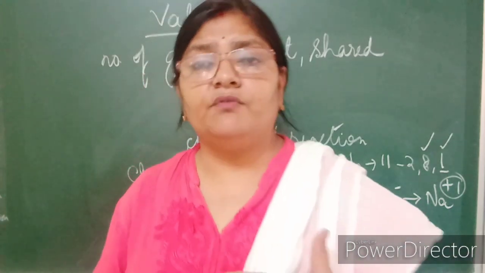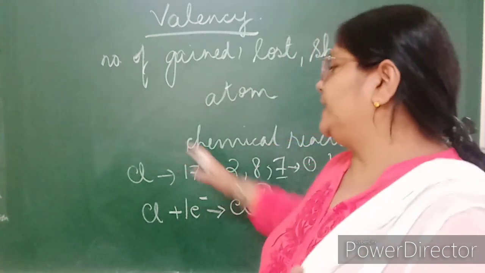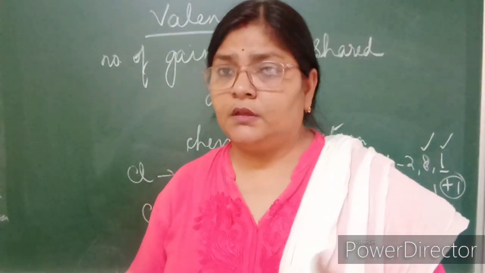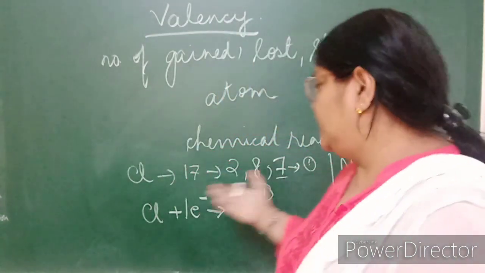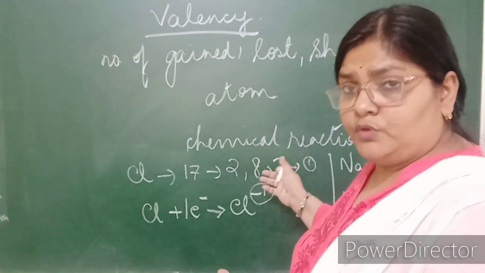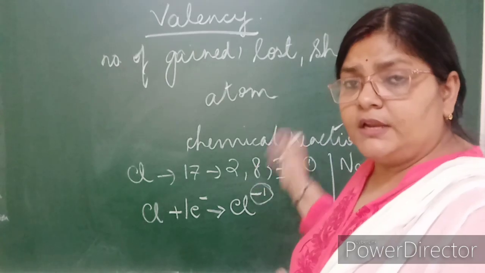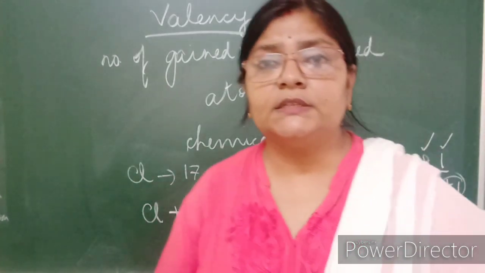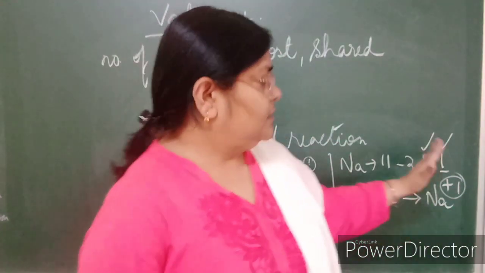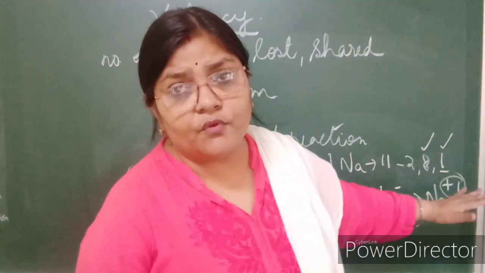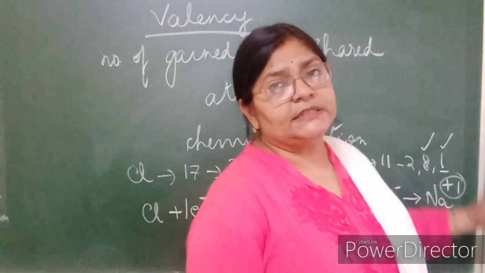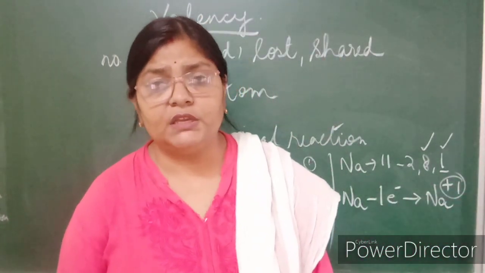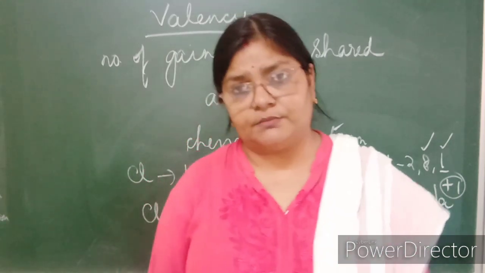So we can find out valency in normal cases by configuring them and subtracting from 8. When the element has more than 4 electrons in its outermost shell, you just subtract it from 8 and you get to know its valency. And if it is less than 4, then whatever number is there in the valence shell is actually equal to the valency of the atom.